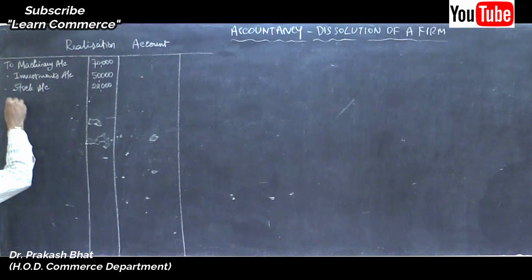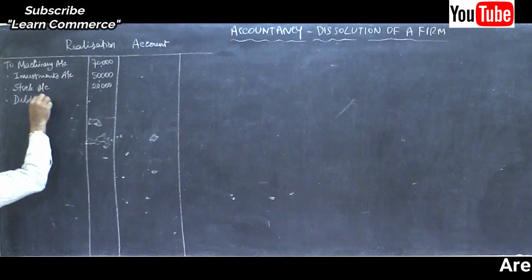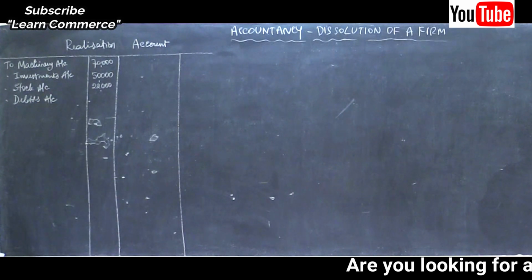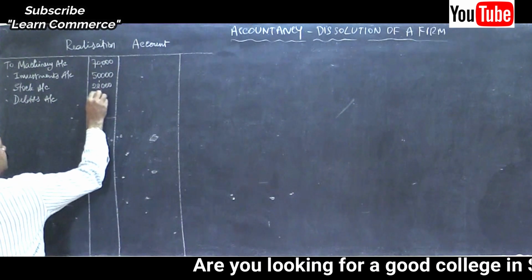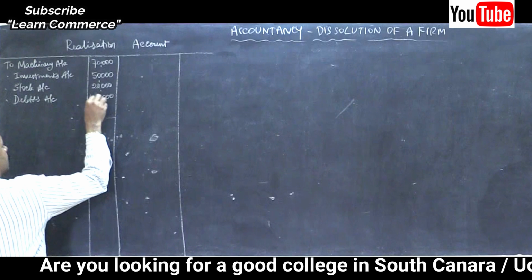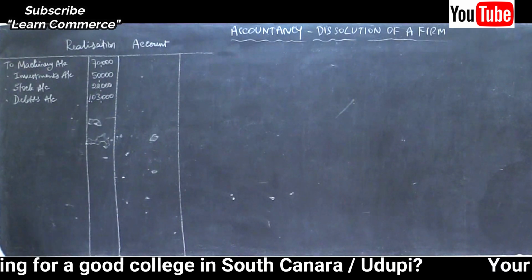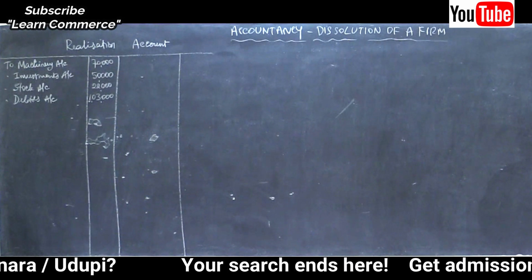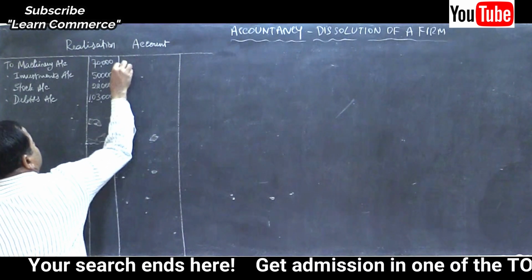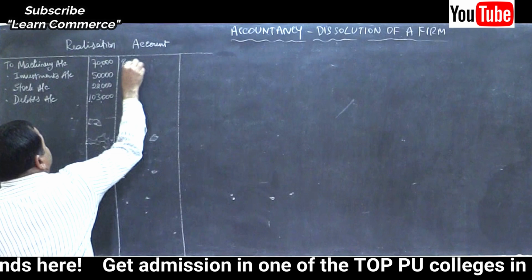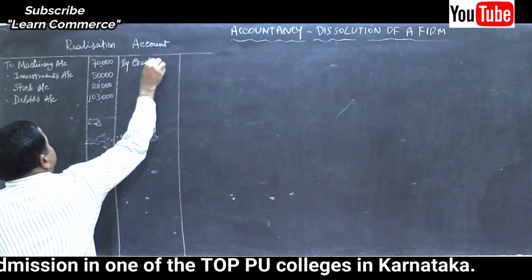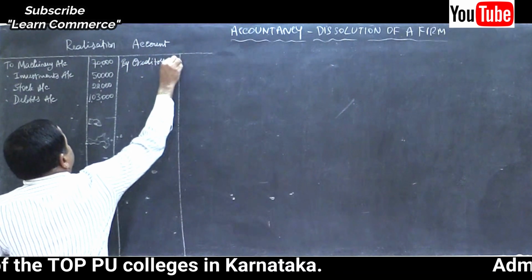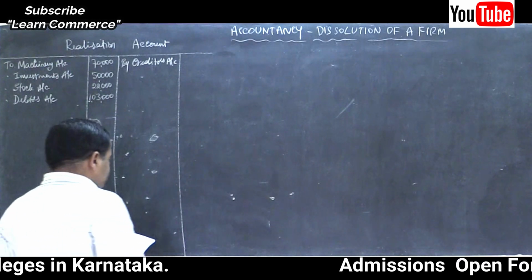Debtors, 1,03,000. That's all. Move on to the credit side. By creditors account, transfer liabilities. By creditors account, how much? 60,000.